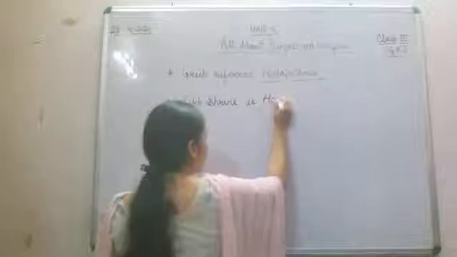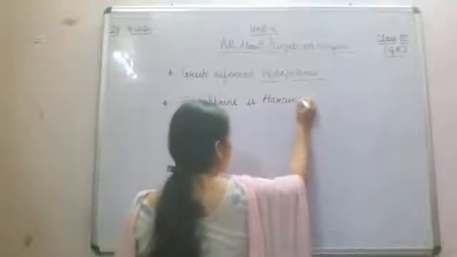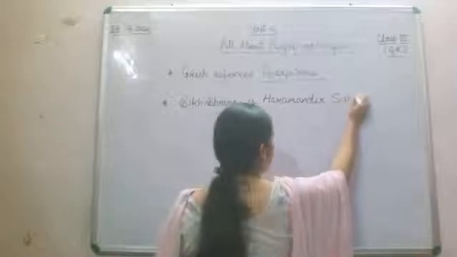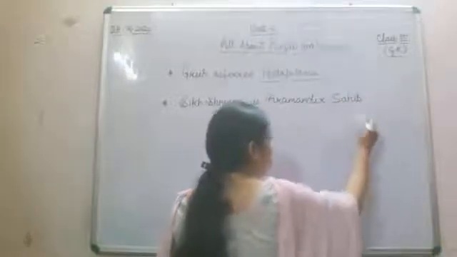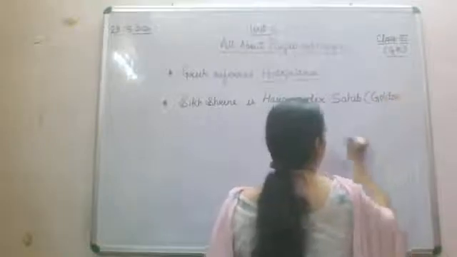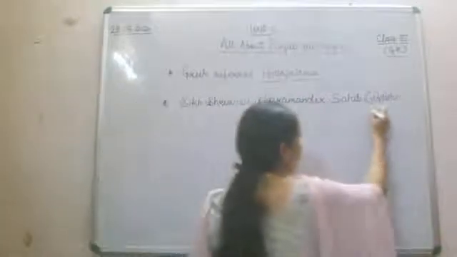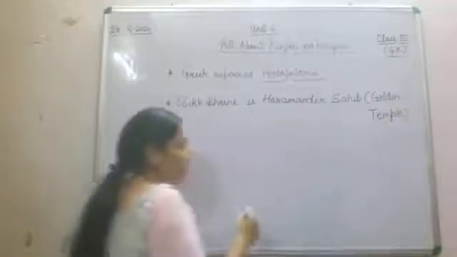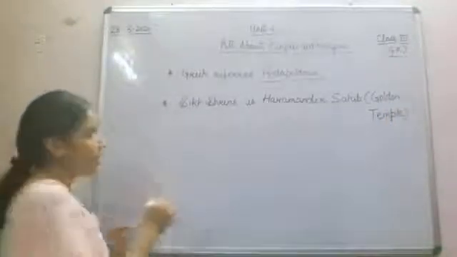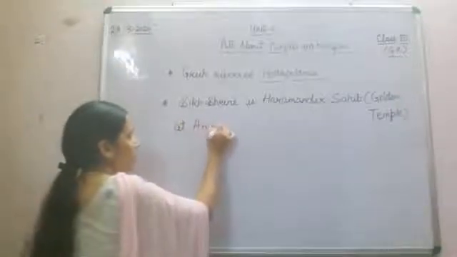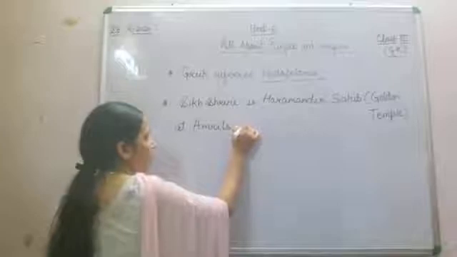Harmandir Sahib, which is also called the Golden Temple. Fine. And where is it situated? It is situated at Amritsar, Punjab.